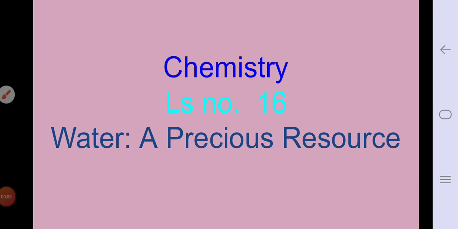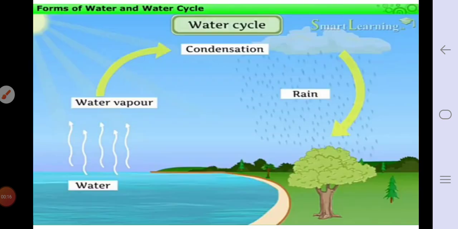We have started lesson number 16, water, a precious resource. In the last video we have seen the water cycle and different forms of water. We have seen that in the water cycle, water evaporates and forms water vapors, then condensation, and last is precipitation. We have seen the water cycle and its importance.